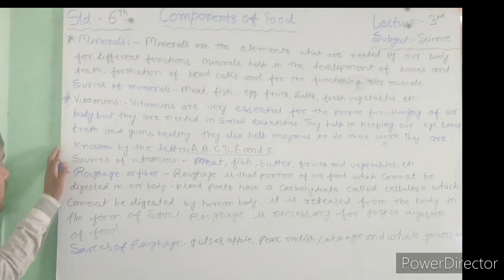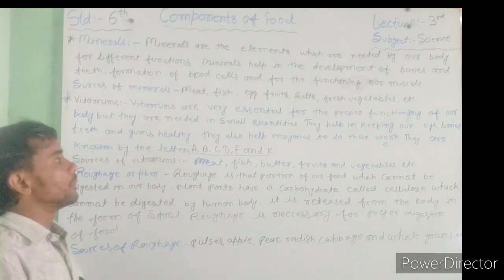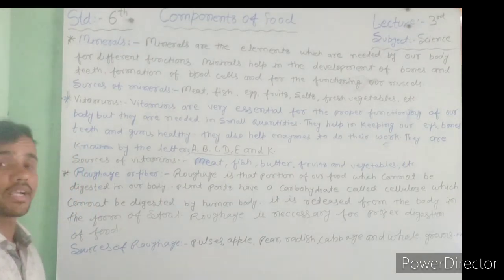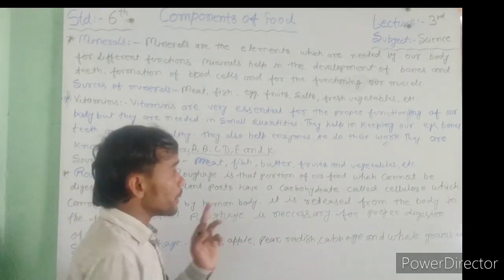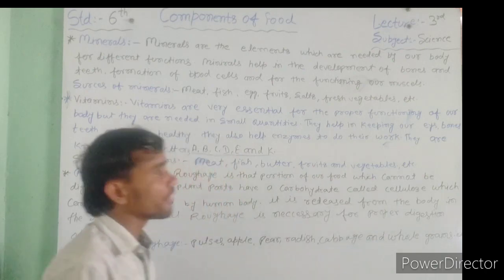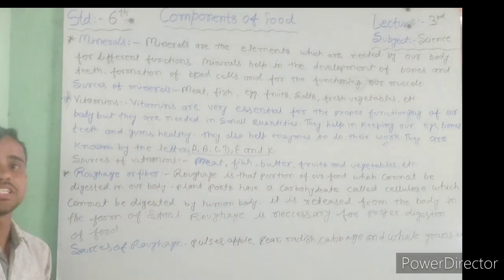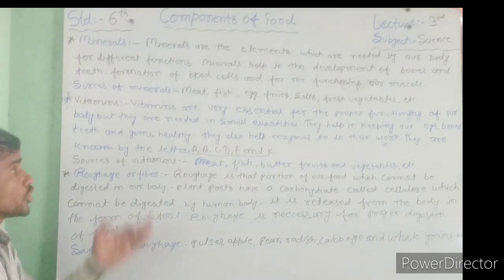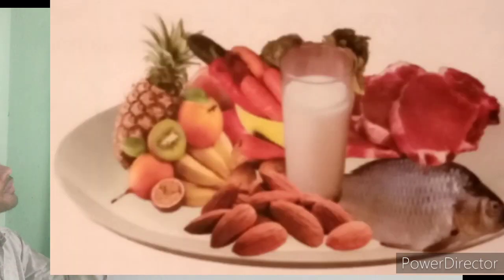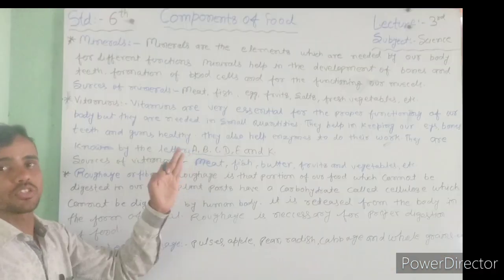So my dear students, now the sources of vitamins. What are the sources of vitamins? Meat, fish, butter, fruits and vegetables are the sources of vitamins. So first you see the figure of the sources of vitamins.